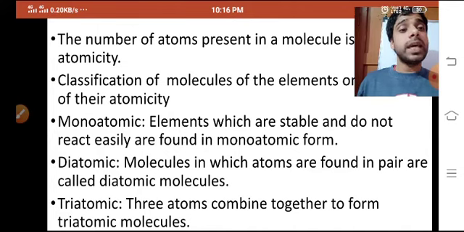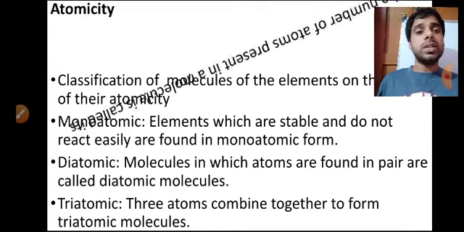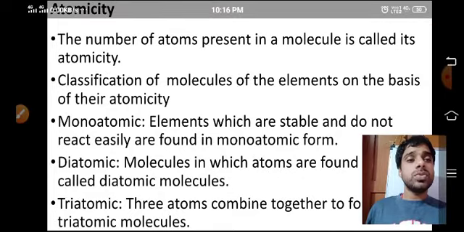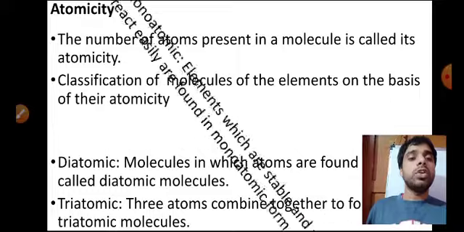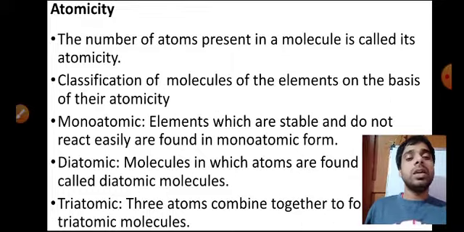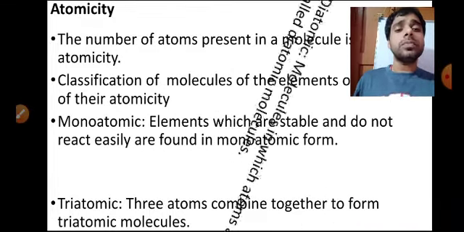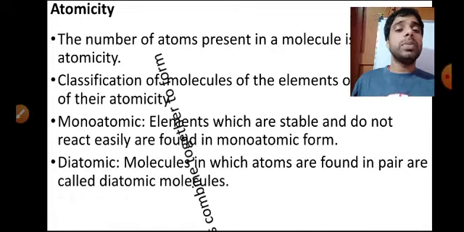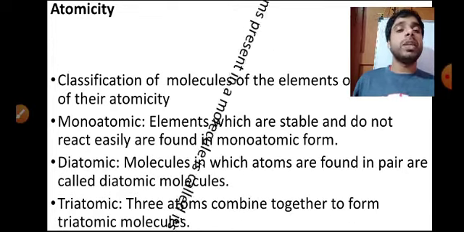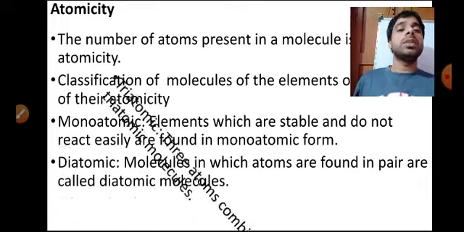Triatomic is what? Triatomic means O3. O3 gas is triatomic. So you should see this classification we have done: monoatomic elements are very stable in single form, diatomic are those found in pairs, and triatomic means 3 atoms combined together. So that is the case.